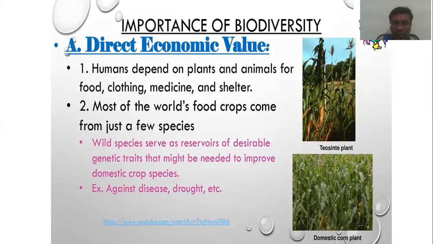The second one is economic value. The products of certain types of plants and animals have greater demand in the market. For example, medicine has a huge demand in the market, and so do skins of animals and horns of elephants in the international market. So it is related to economy.